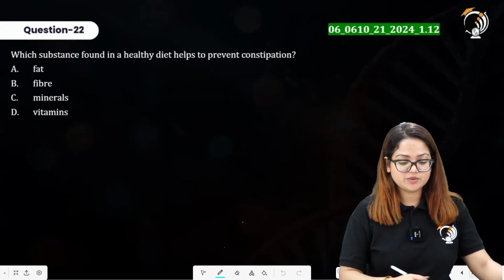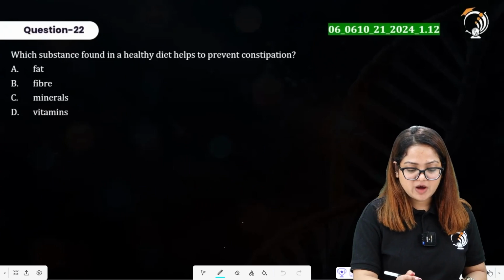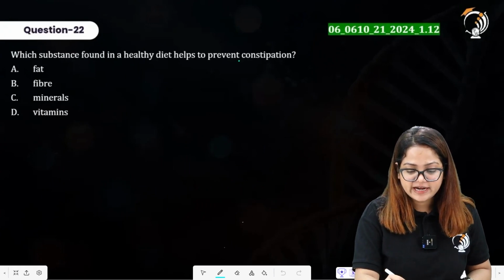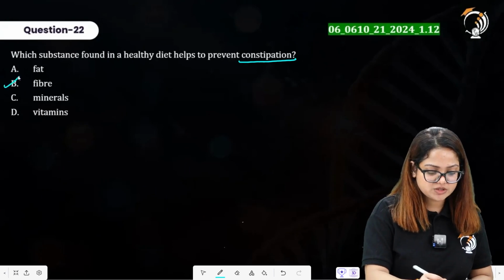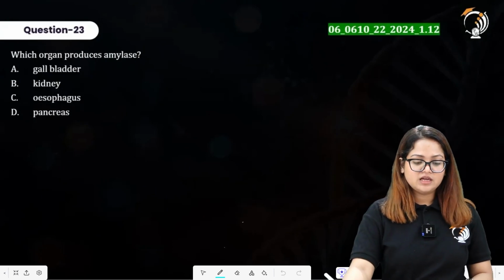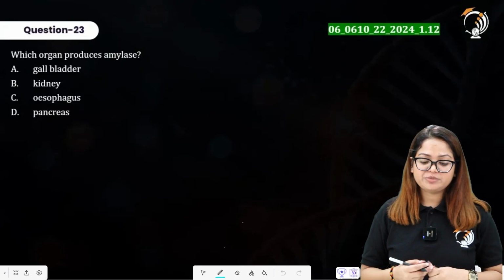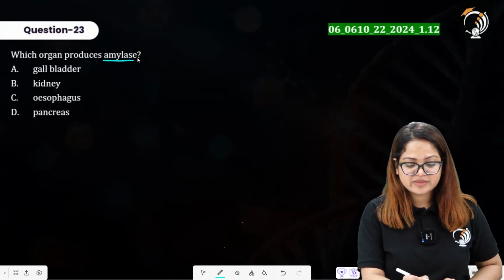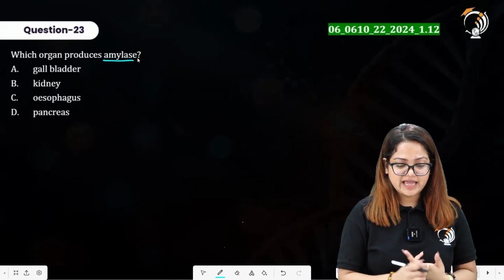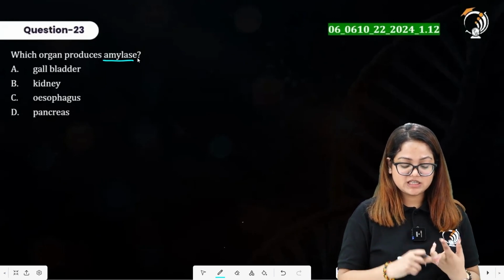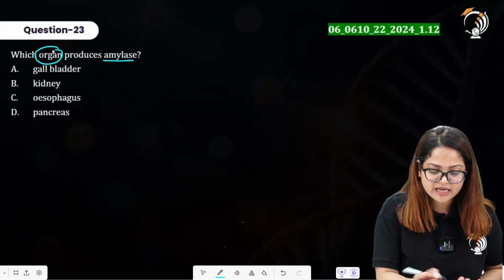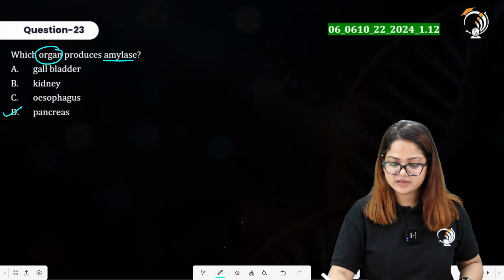Moving to question number 22, that says, which substance found in a healthy diet helps to prevent constipation? Now again, it is talking about fiber. Option B is the right answer. Question number 23 says, which organ produces amylase? So amylase will be produced by salivary glands and pancreas. Now it has stated which organ, so clearly the organ is going to be pancreas. Option D is the right one.